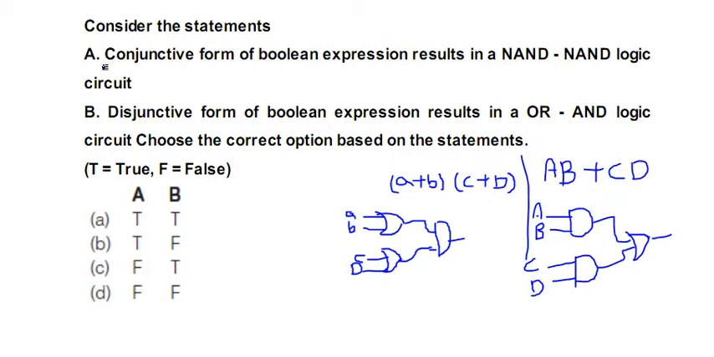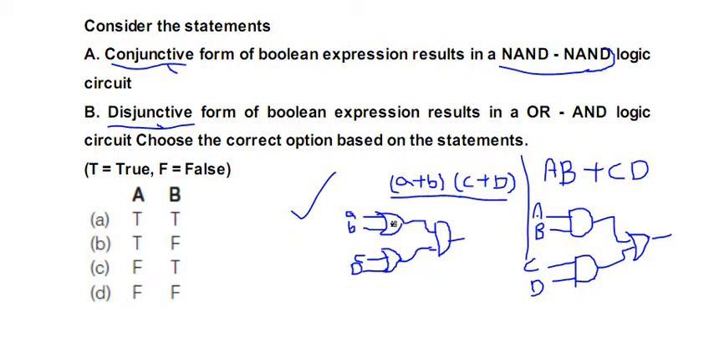So there are important terms, that is conjunctive and disjunctive. Now we will examine what is conjunctive and disjunctive. Conjunctive is nothing but product of sums expression, and we will examine whether this product of sums expression is implemented by NAND logic or not. So this is a product of sums expression.